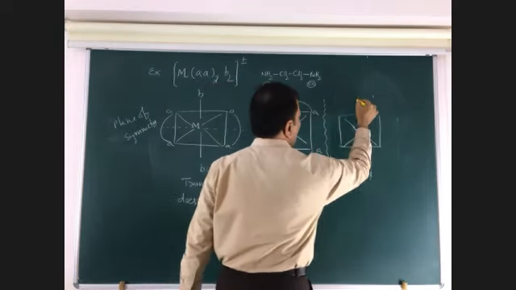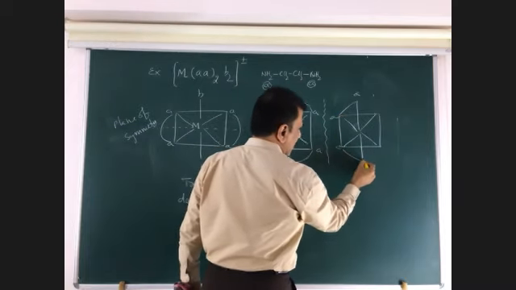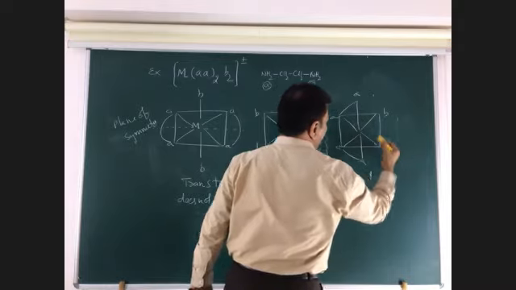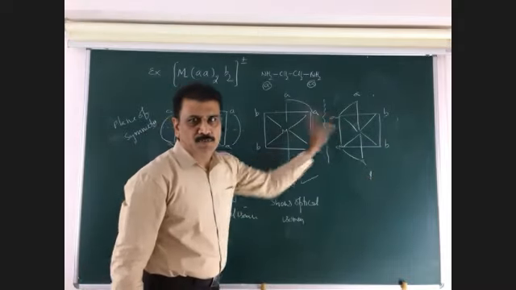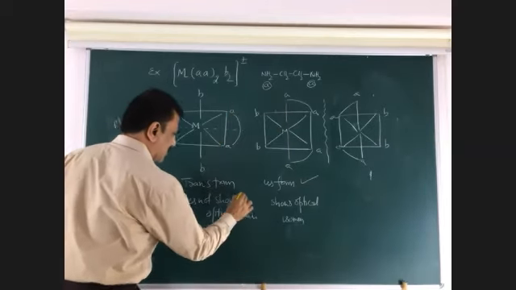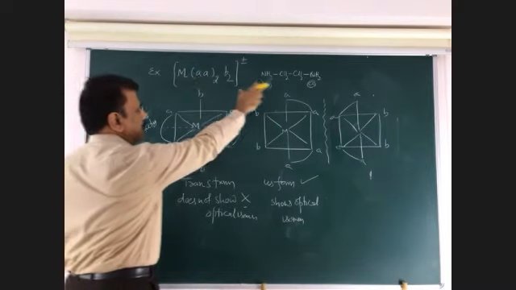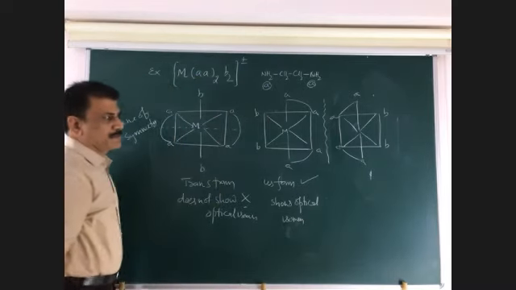These are non-superimposable mirror image structures. So this shows optical isomerism. This does not. So only this form shows optical isomerism.